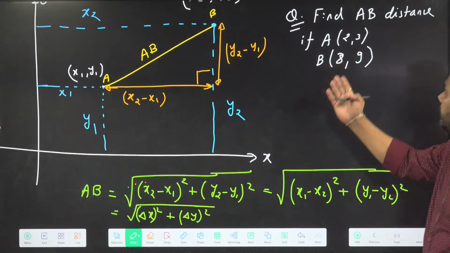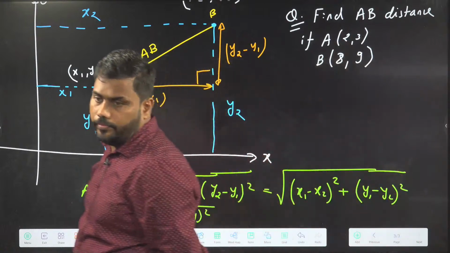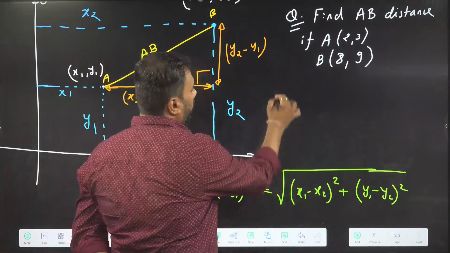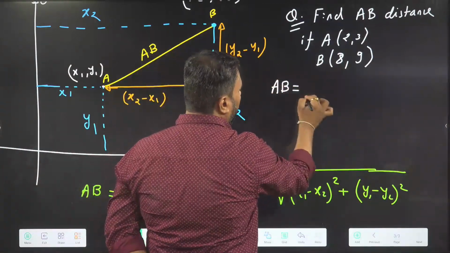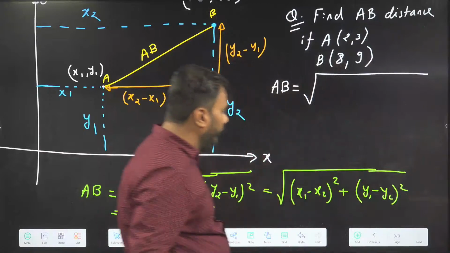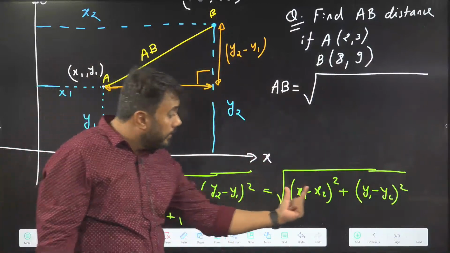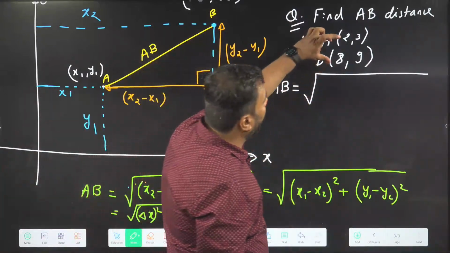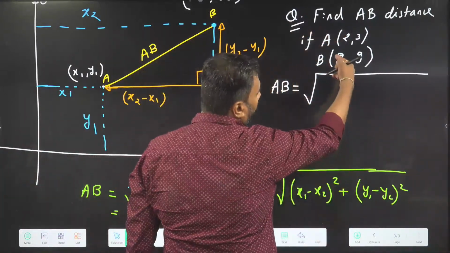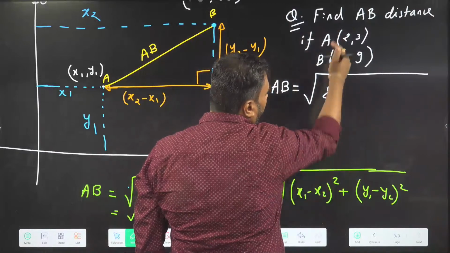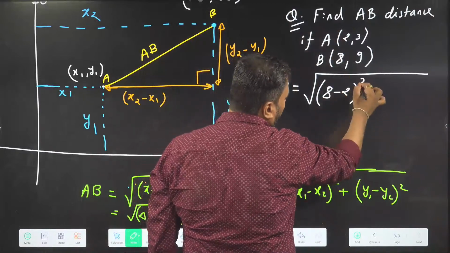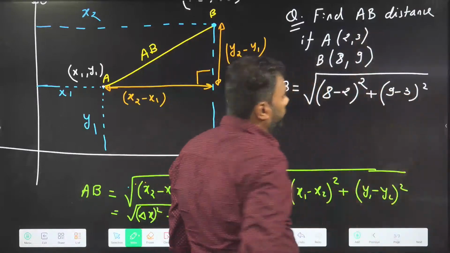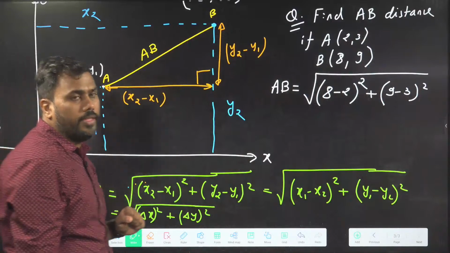Find the distance between points A and B. So AB distance should be, if we use our formula, the difference in x coordinate square plus the difference in y coordinate square. Difference in x coordinate: B's x coordinate is 8 and A's x coordinate is 2. So (8 minus 2) square plus (9 minus 3) square.